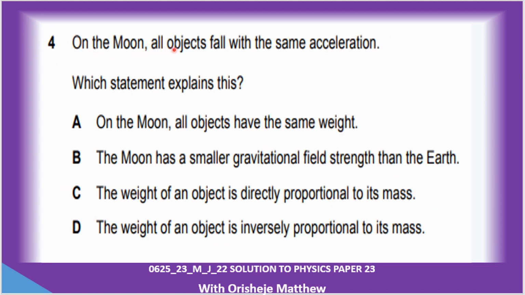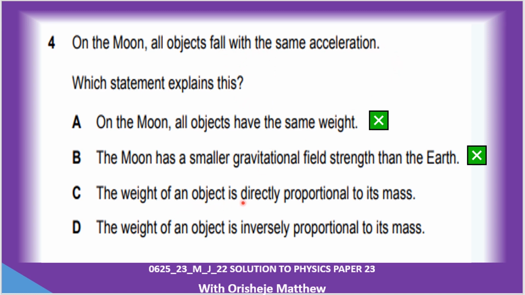On the moon, all objects fall with the same acceleration. Which statement is correct? On the moon, all objects have the same weight. No. Weight depends on the mass of the object. The moon has a smaller gravitational field strength than the earth. That is not what makes all objects fall at the same acceleration.